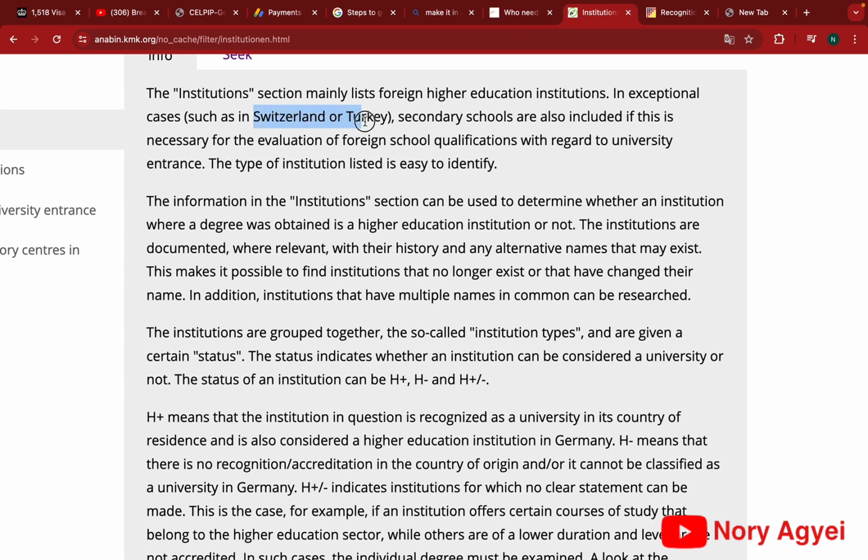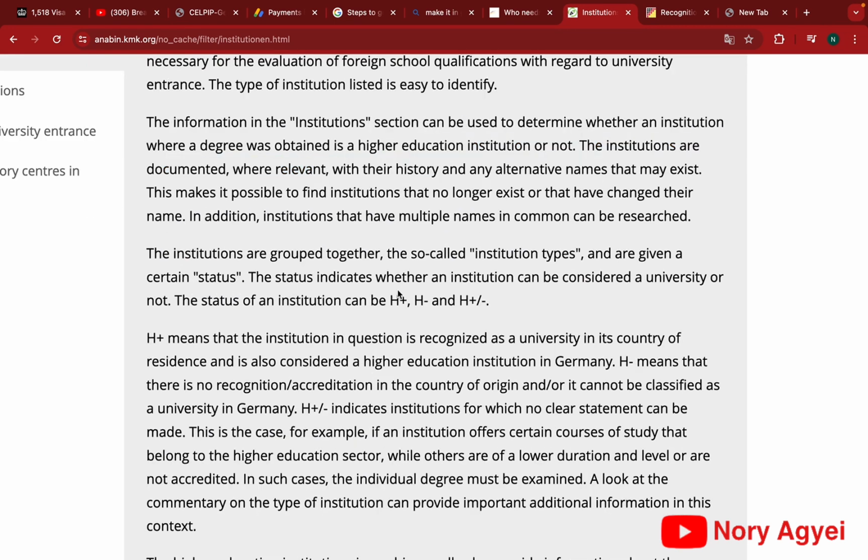So it doesn't give a list of institutions from these two countries. It also informs us that secondary schools are included if this is necessary for the evaluation of foreign school qualifications. So if we are doing this for the purpose of education, then you can also find secondary schools on this list.